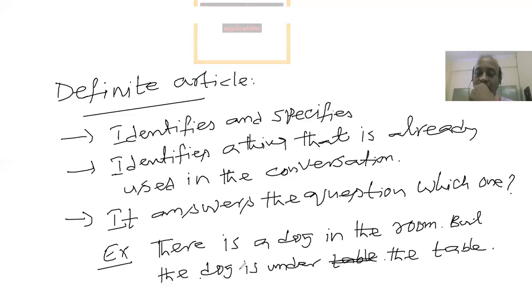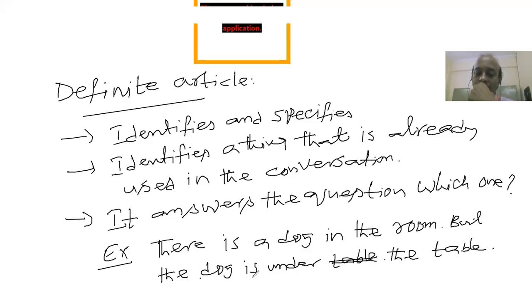So the noun dog is repeated a second time in the context. That's the reason why the is used before the noun dog. So the second one, it identifies a thing that is already used, is satisfied in this particular context, right?